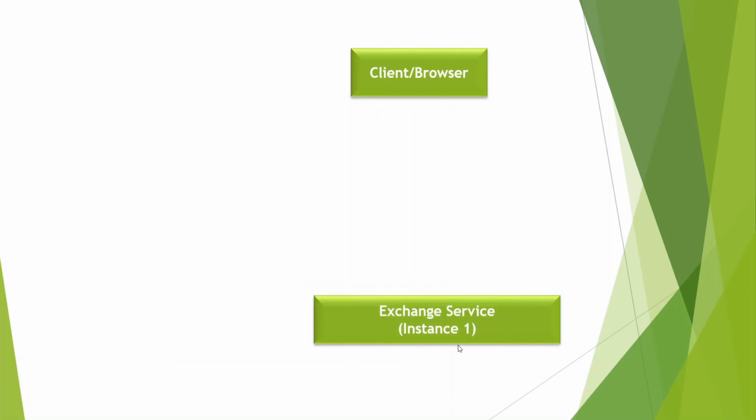We have seen that we have a client or browser, and we were directly interacting with the exchange service by hitting it from the client browser. Instead of directly hitting, we will provide the Zuul API gateway server, which will play an intermediate role. If the client wants to interact with the exchange service, it will have to go through the Zuul API gateway server. Without this, you cannot interact with the exchange service. That was one case.